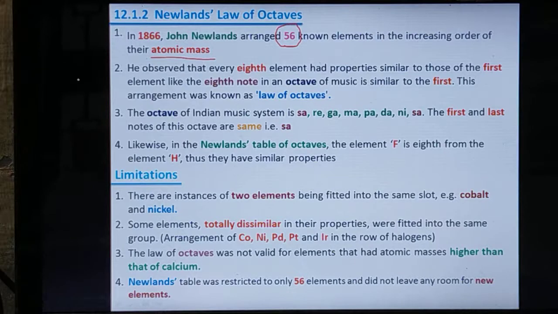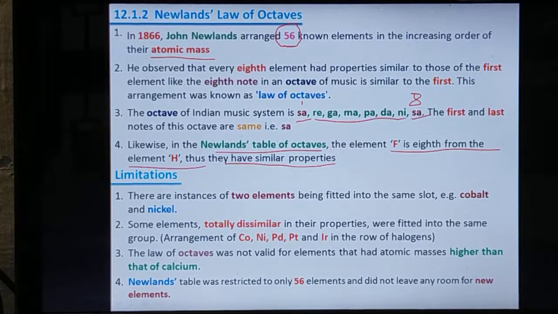Point number 3, the octave of the Indian music system is Sa, the first one, Re, Ga, Ma, Pa, Dha, Ni, the last one again Sa. So let this be the first note, then this is the 8th note. The same way he arranged the elements based on this concept also. Likewise, point number 4, in Newland's table of octaves, the element fluorine is 8th from the element hydrogen. Thus they have similar properties.